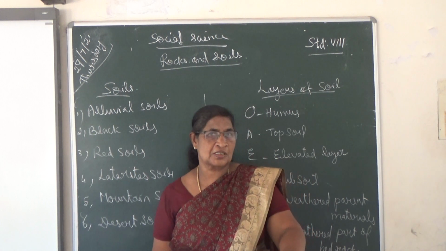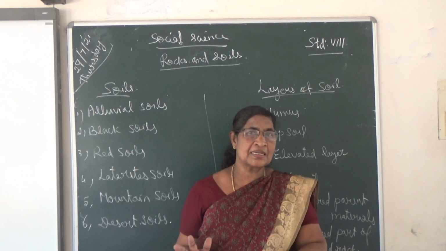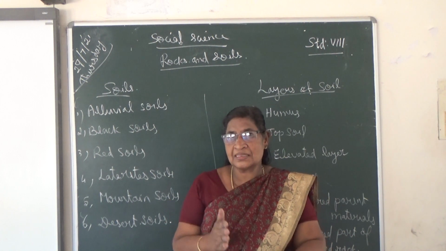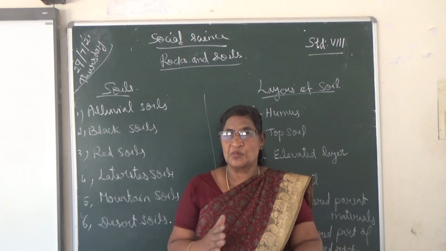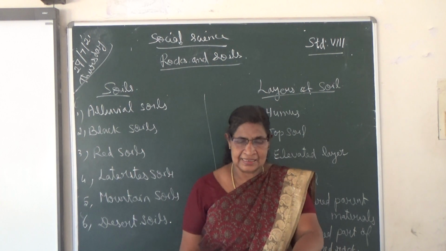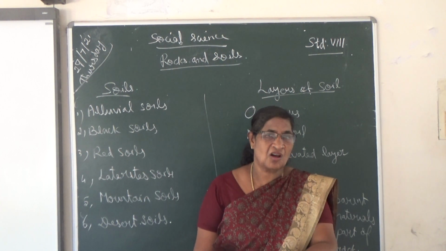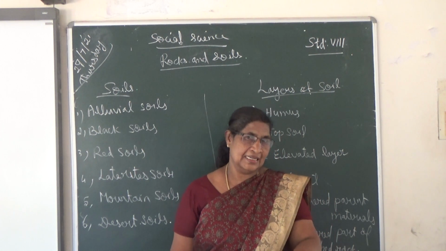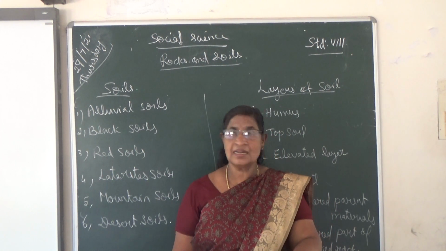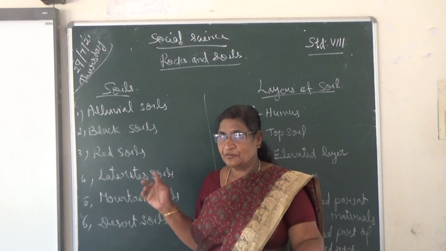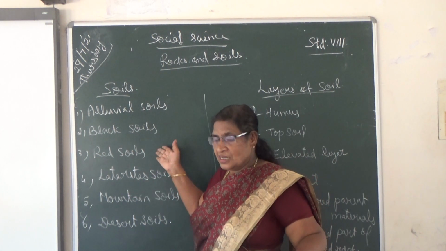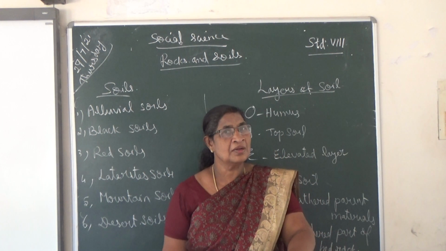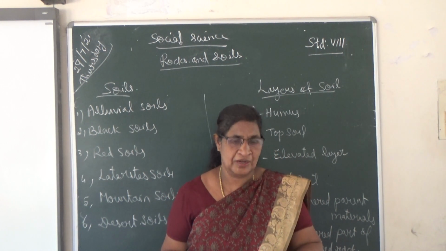Leaching is the process of removing chemicals and minerals from the soil, like erosion. That is called leaching. Laterite soil is infertile like red soil also. This soil is suitable for the cultivation of tea and coffee.